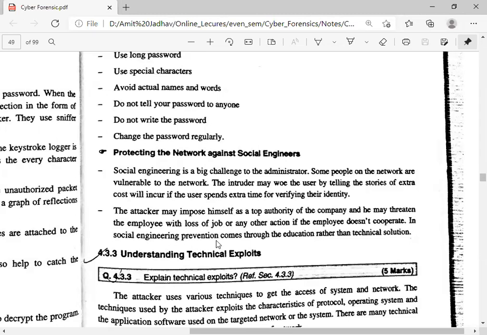So here the attacker poses as the authority of the company and pressurizes the user with loss of job or any other action taken by the authority on a user who does not cooperate with the attacker. In social engineering, prevention comes through education rather than technical means.